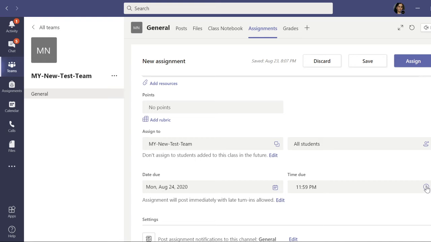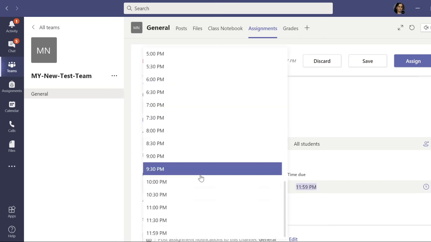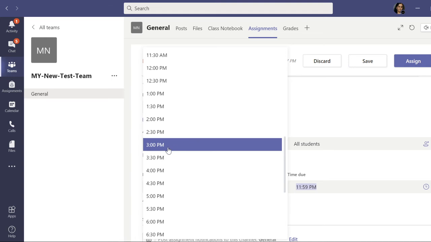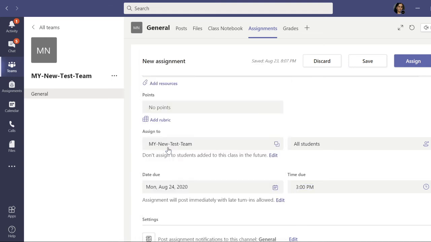Suppose the unit test is from 2 to 3 p.m. So the time due will be, I will keep here as not 3, some 3:15 or 3:10. Why, I will tell you. So here I will keep the due time as 3:10.